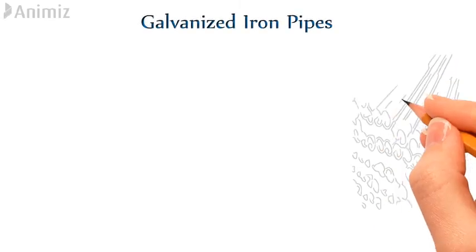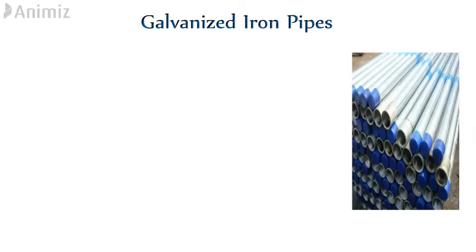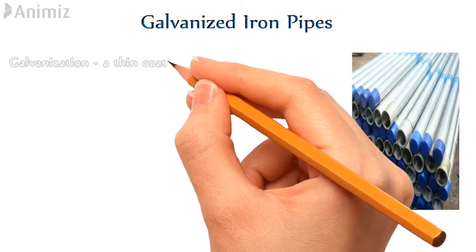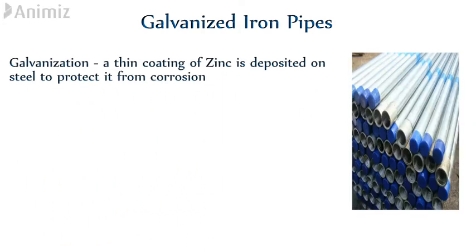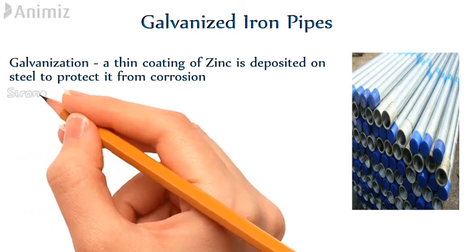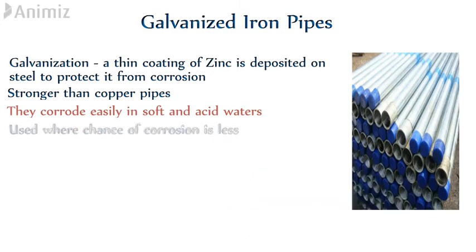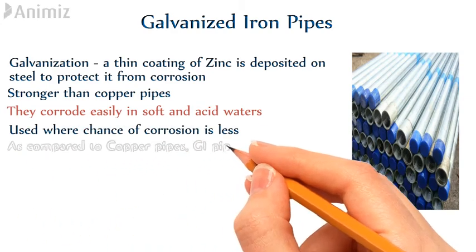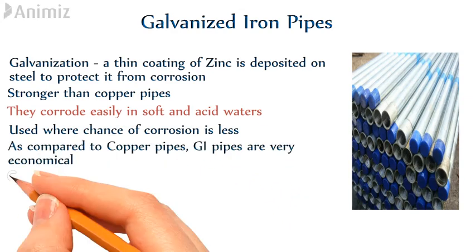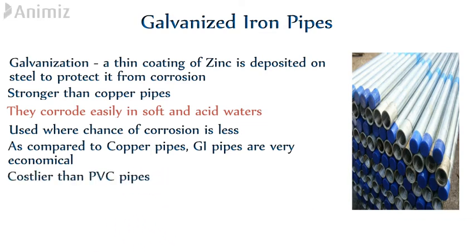Galvanized iron pipes. When steel is galvanized, it becomes galvanized iron. In galvanization process, a thin coating of zinc is deposited on steel to protect it from corrosion. GI pipes are much stronger than copper pipes, but the drawback is that they corrode easily in soft and acid water. These pipes can be used where chances of corrosion is less. As compared to cost of copper pipes, GI pipes are very economical. GI pipes are costlier than PVC pipes.